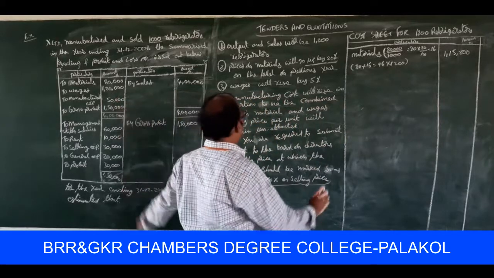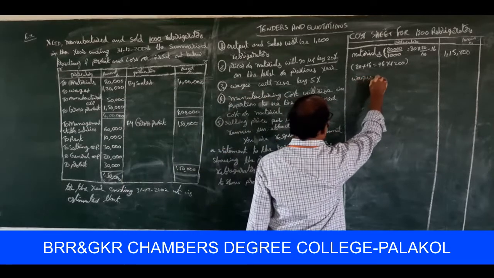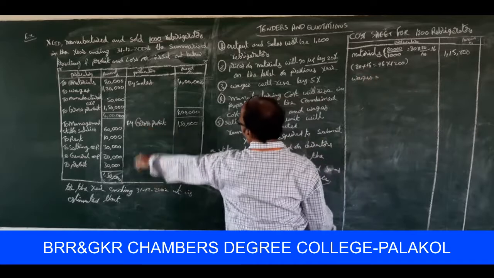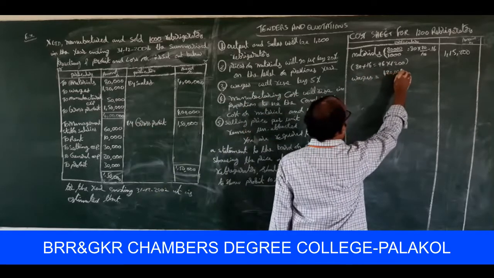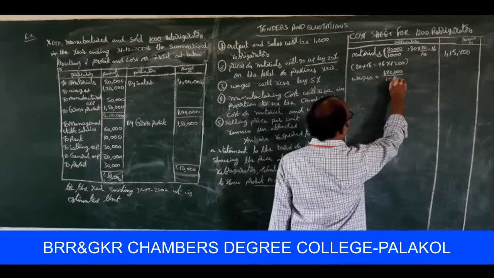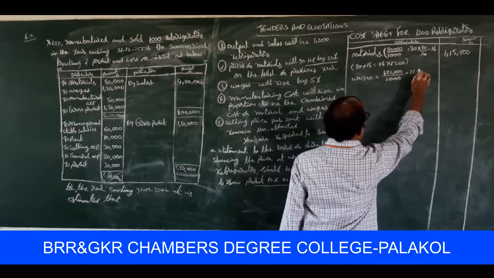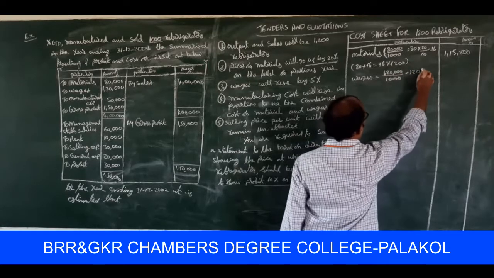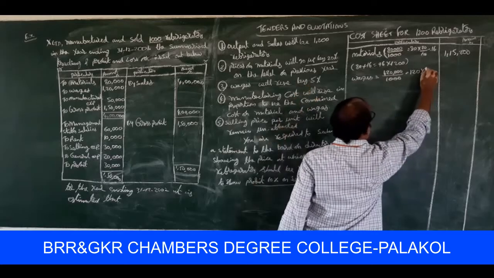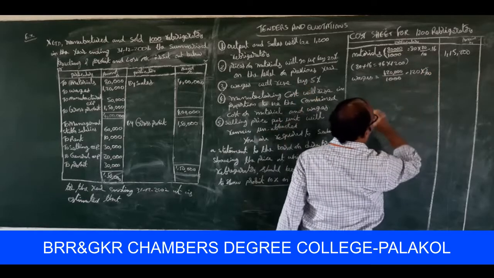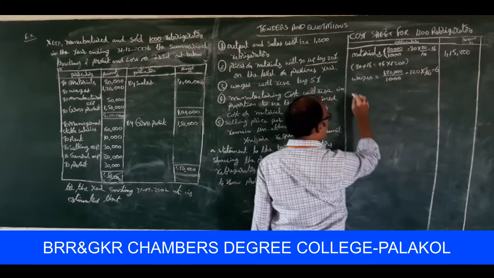Next one, wages. The wages is to be treated as a prime cost, you know very well. Wages are 1,20,000 rupees for 1000 refrigerators. That's why 120 for each refrigerator. So 120, wages will rise by 5%, that's why 5 by 100. That is equal to 6 rupees increased.